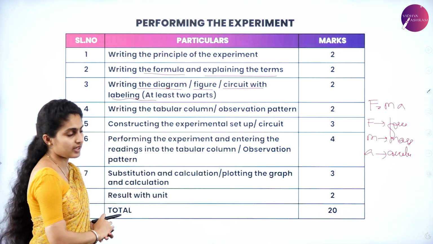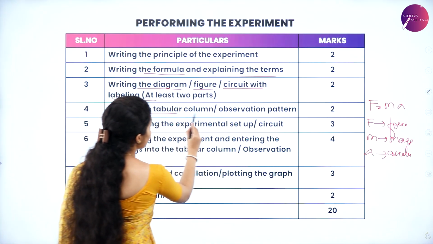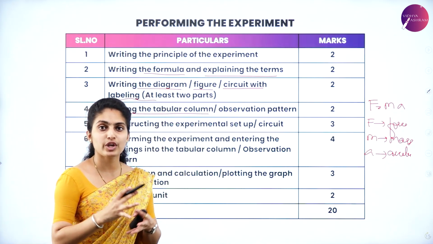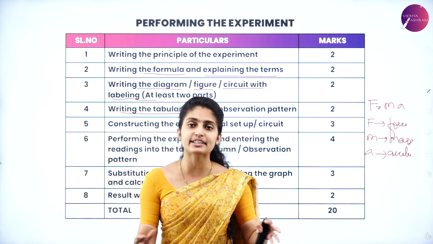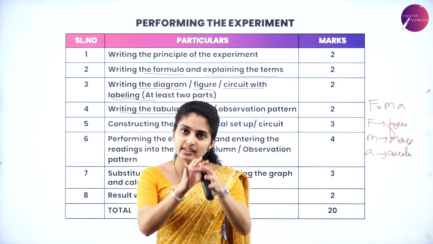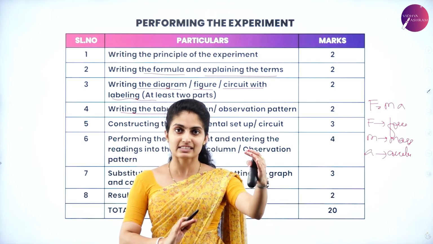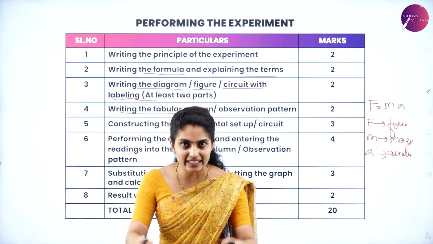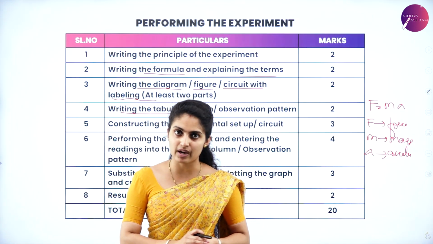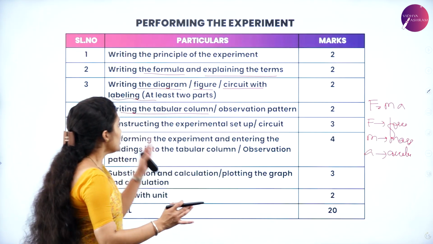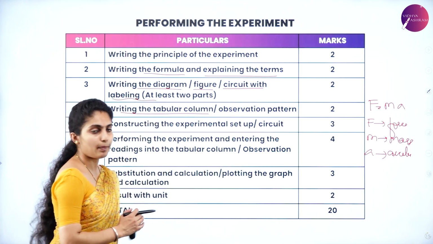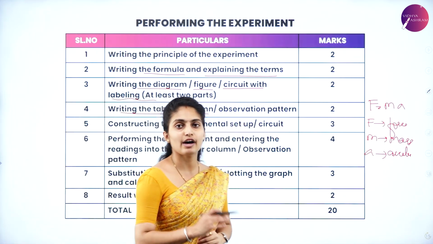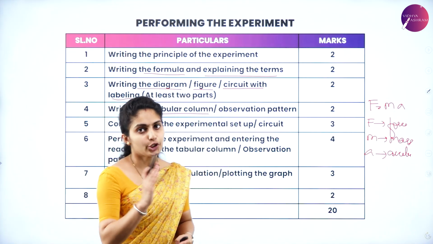Next is write the diagram, figure, or circuit with labeling at least 2 of its parts, which carries 2 marks again. Then writing the tabular column and observation part. This is just a skeleton that I'm telling. So writing the skeleton of the tabular column, that is, serial number and main headings will be there, writing that and leaving the space for the calculation part or the writing part. So that is just a skeletal part. For that skeletal part you will have just 2 marks.